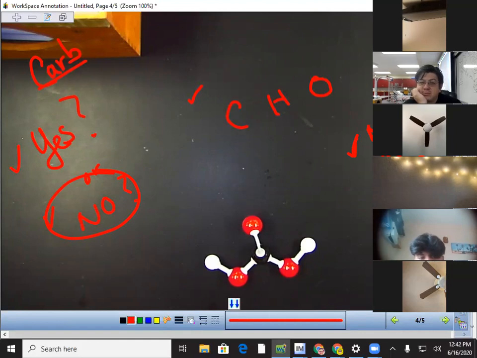It doesn't have the ratio. The ratio, very good. What's the ratio? Explain to me the ratio. One carbon for every 2 hydrogens and 1 oxygen. So 1 to 2 to 1.